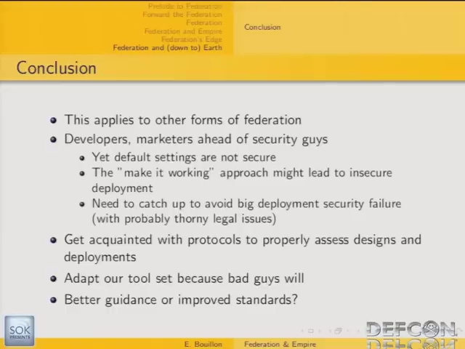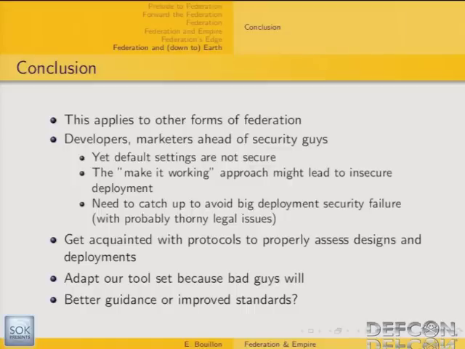The make-it-work approach might lead to insecure deployments, and that's why we need to keep up with this kind of protocol, to avoid big deployment security failures and discovering post-mortem that there has been an issue. So we need to get acquainted with the involved protocols to properly assess the design and the deployment of such a federation, and also adapt our toolset, because probably the bad guys will.